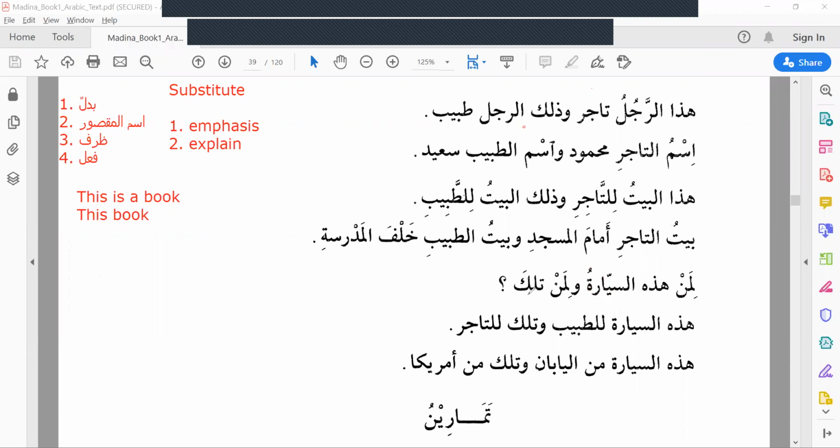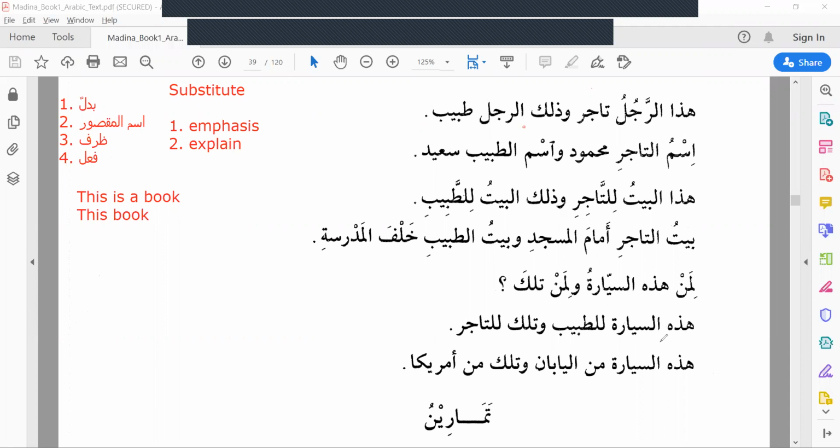Waliman tilka. Tilka is the feminine form of dhalika. Dhalika means that, but masculine form. Tilka is also that, but it is a feminine form. Liman hadhihi sayyaratu waliman tilka. Whose is this car and whose is that?